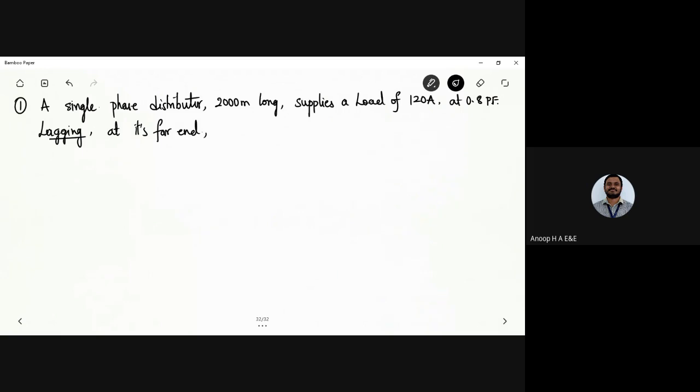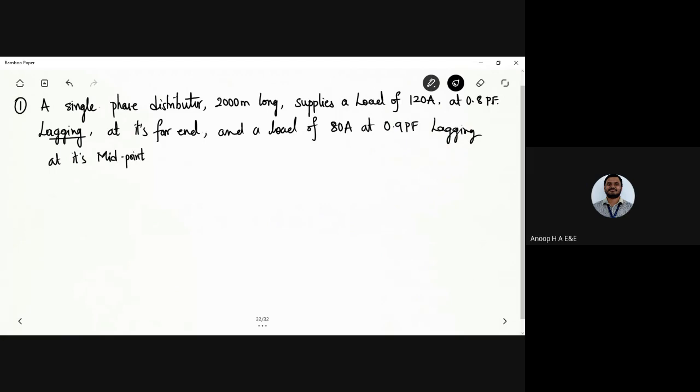Got it? So moving on to the next problem. A single phase distributor, 2000 meters long, supplies a load of 120 amperes at 0.8 power factor lagging at its far end, and a load of 80 ampere at 0.9 power factor, and a load of 80 ampere at 0.8 power factor lagging at its midpoint.